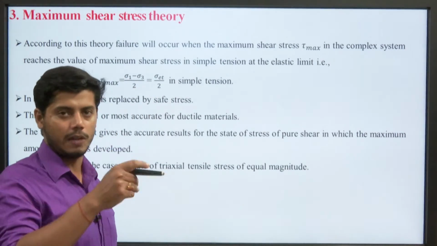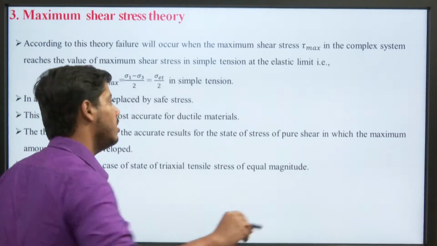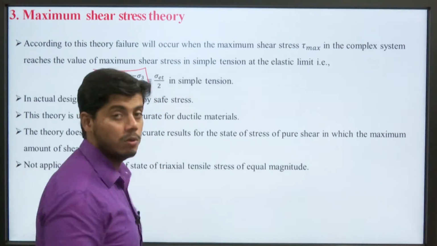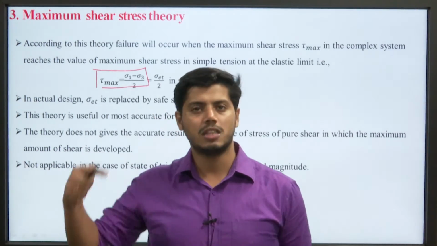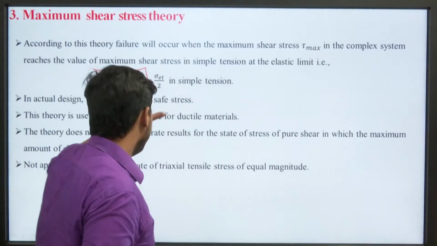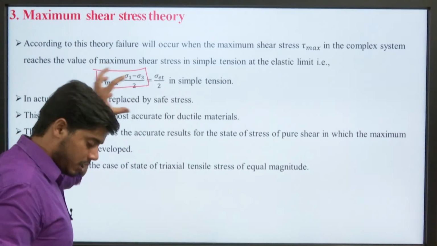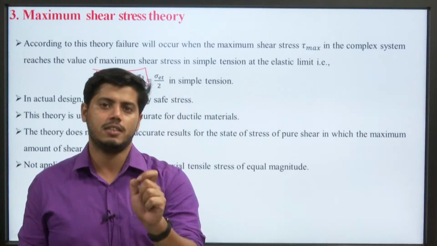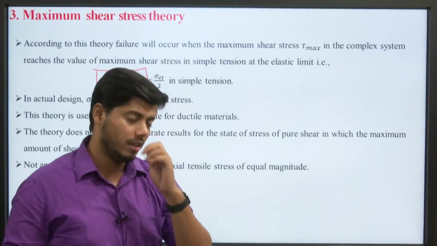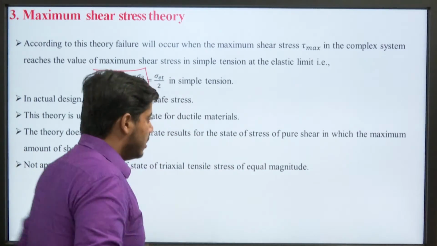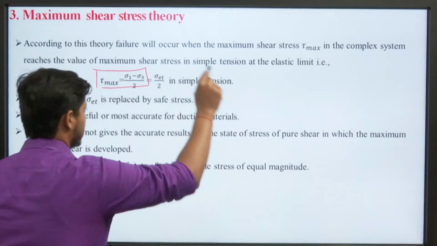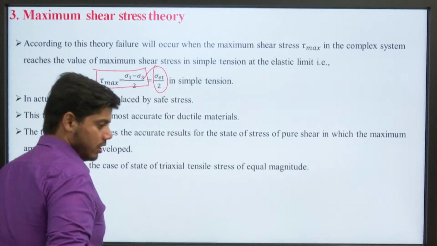So, what is the value of maximum shear stress? We have studied in conversion of principal stress and principal strain that the maximum shear stress is given as tau max equal to sigma 1 minus sigma 3 by 2. Hence, this shear stress at the time of failure should be equal to the shear stress at the elastic limit under simple tension, which is sigma et upon 2.